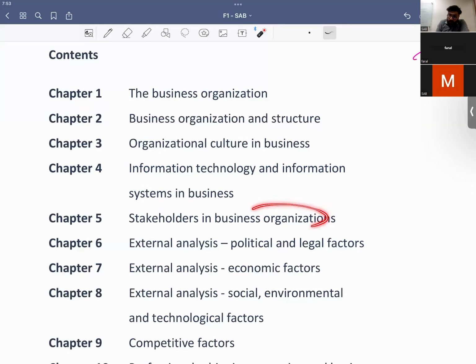Then we have stakeholders in business organization. I guess you know stakeholders. Stakeholders are basically the people who get impacted by the organization's acts, or who can impact the organization. Like for an organization, a government is a stakeholder, and an employee is a stakeholder. Well, this is a brief review of all chapters, and we'll discuss these things in detail in all chapters, right?